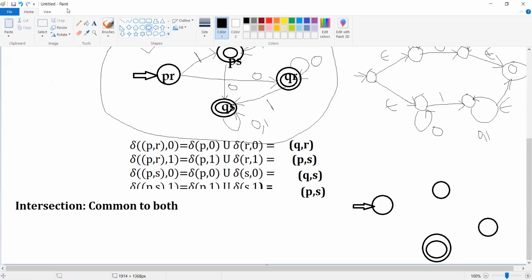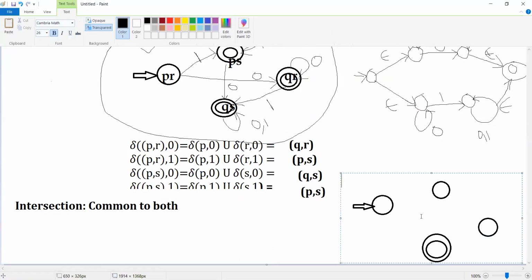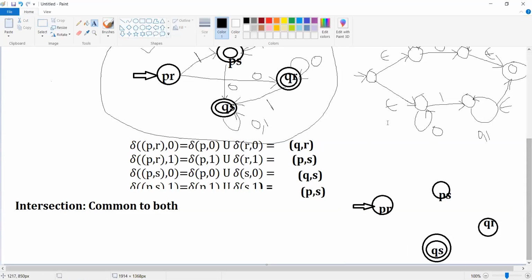Then let me name all these states over here. This is going to be the state PS, and then this is going to be the initial state. Please observe, everything is the same, just like your union operation. The only difference you find is with the final state. So here it will be QR and then it will be QS, and the transitions are going to remain the same.